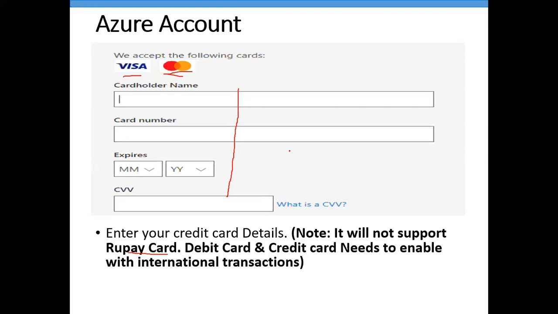But make sure whatever card details you are entering here, your debit or credit card is enabled for international transactions. You don't need to enable it for thousands of rupees, just for 100 rupees or 10 rupees you can enable it. Because just to validate your card, they are going to take 2 rupees from your account, and the 2 rupees also you will get refunded in 3 to 5 working days. So your card holder name, card number, expiry details, and CVV you need to enter.